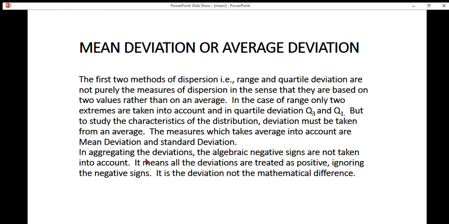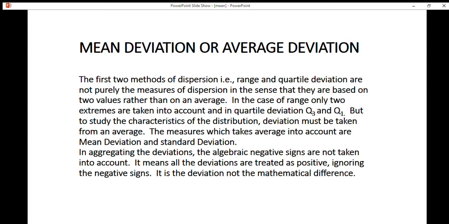In aggregating the deviations, the algebraic negative signs are not taken into account. It means all the deviations are treated as positive, ignoring the negative signs. It is the deviation, not the mathematical difference. Suppose city A is away from city B by 250 kilometers.